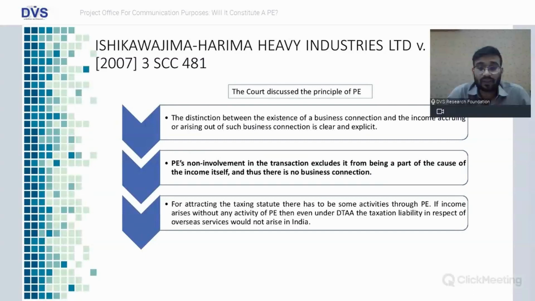Thus, it was held that if income arises without any activity of the PE, then even under DTAA, the taxation liability in respect of overseas would not arise in India.